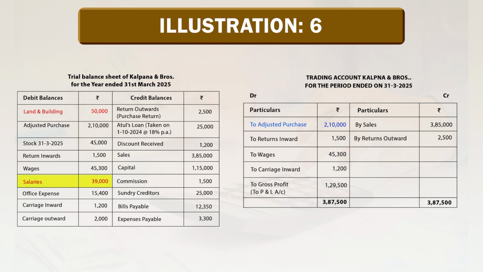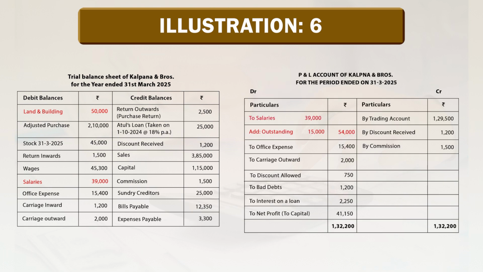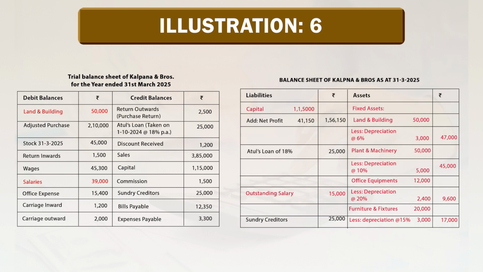Salaries rupees 39,000. Here there is an adjustment, unpaid salary for rupees 15,000. So, salary goes to profit and loss account, salaries rupees 39,000 plus outstanding salary rupees 15,000, total amount 54,000, and outstanding salary goes to balance sheet.